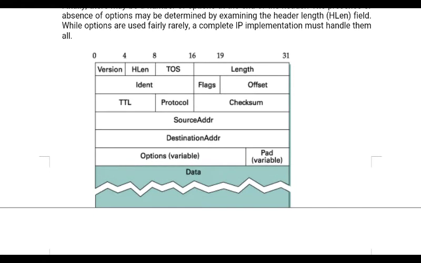TTL is used to represent time to live. This gives the lifetime of this particular packet. Whenever the packet is created, is it clear? That packet will be thrown into the network. If you do not have a lifetime, that packet will be continuously circulating in the network. So there should be a lifetime, so that after that particular time period the packet should die. What we mean by die is that once its living time period is over, the router in between is not going to forward this packet, it simply removes it and destroys the packet. That is what you call TTL or time to live.